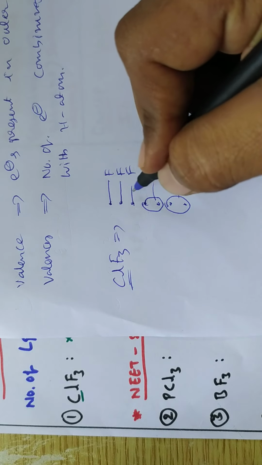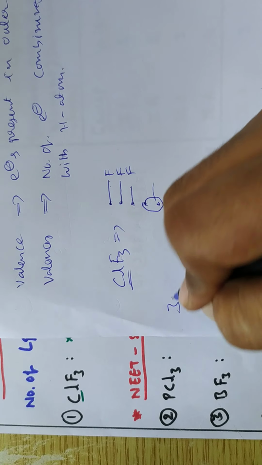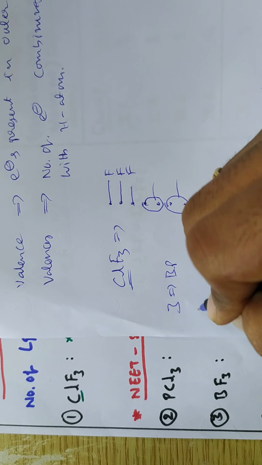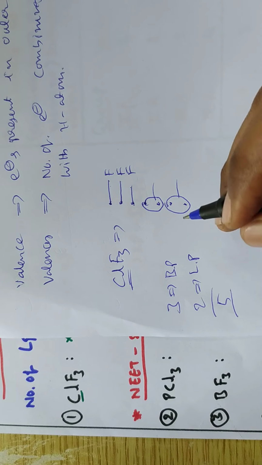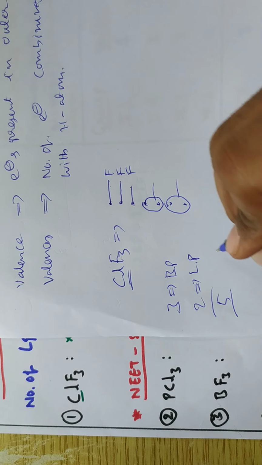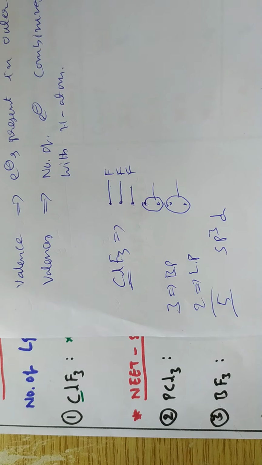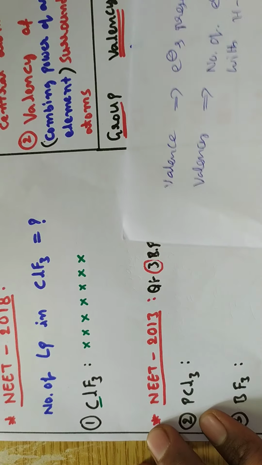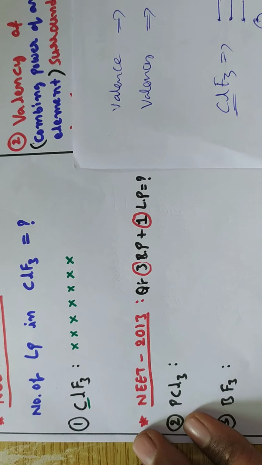Right. So then totally 3 bond pairs are there, 2 lone pairs are there. Totally it is 5. So total is 5 means what? sp3d is the hybridization. These are the previous year questions, what they have asked, so that I have written and I am explaining.